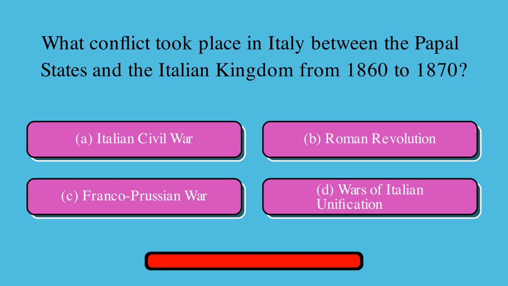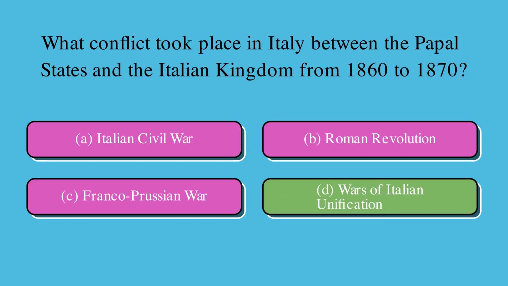What conflict took place in Italy between the Papal States and the Italian Kingdom from 1860 to 1870? Is it A. Italian Civil War, or B. Roman Revolution, or C. Franco-Prussian War, or D. Wars of Italian Unification? Correct answer is D. Wars of Italian Unification.